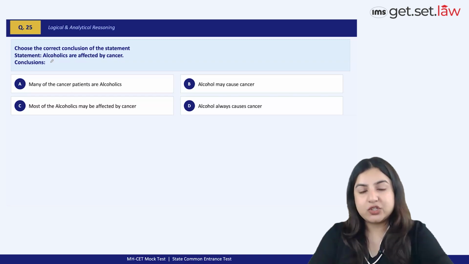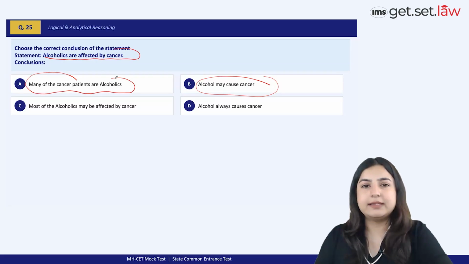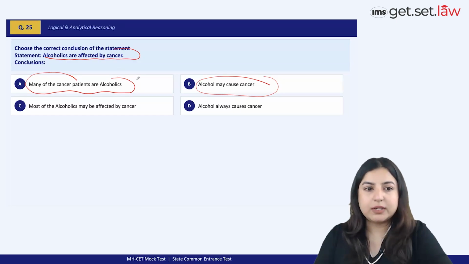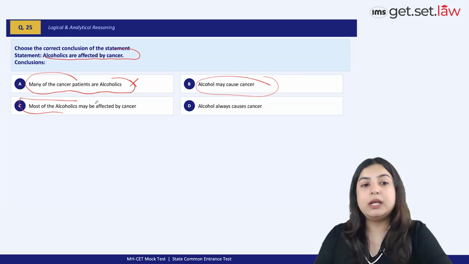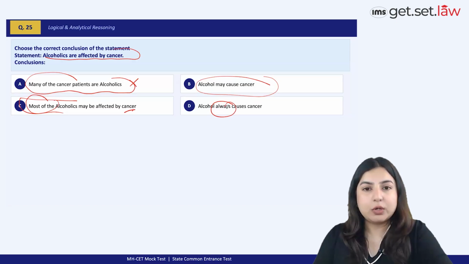Next question is a nice question actually, very logical. Alcoholics are affected by cancer. Actually means that alcohol may cause cancer. Many of the cancer patients are alcoholics, right? It says alcoholics are affected by cancer, right? But you can't say that many of the cancer patients are alcoholics. They could be cancer patients because of some genetic issue as well. So cancel it. Most of the alcoholics may be affected by cancer. Again, that is not to say that all alcoholics are affected by cancer, right? Again, quantifying it in the absence of enough data would be the wrong thing to do. Alcohol always, again, you're just trying to be very strong with the words here. B is the more suitable option choice.